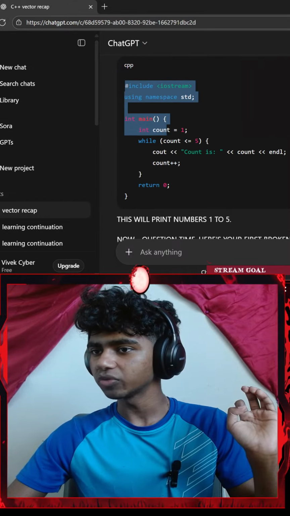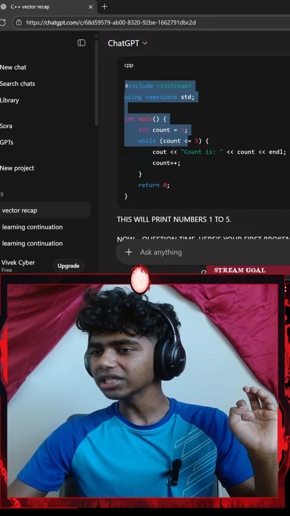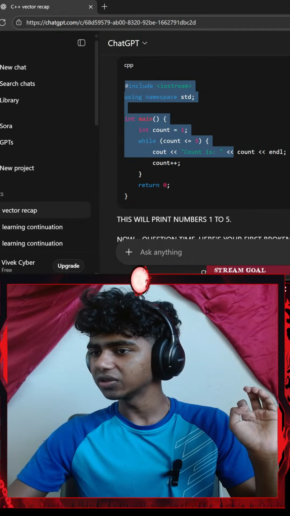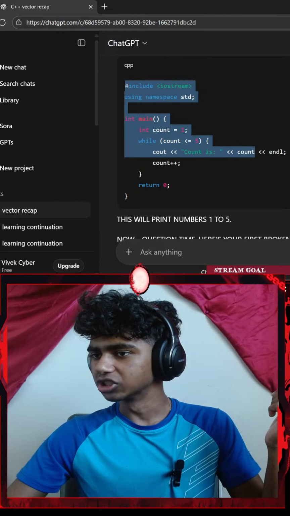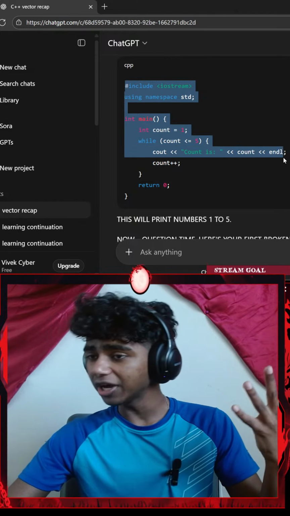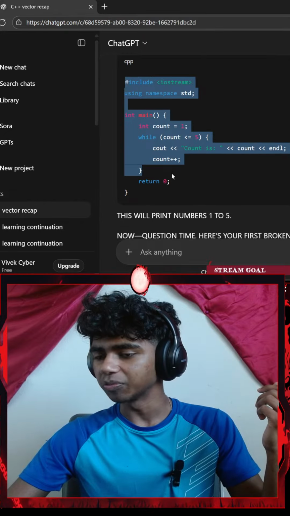Okay, I see. int main, count. While count is less than 5, cout with an insertion operator of my count variable, which is typecasted to an integer, and I end my line. And then I go with count plus plus.